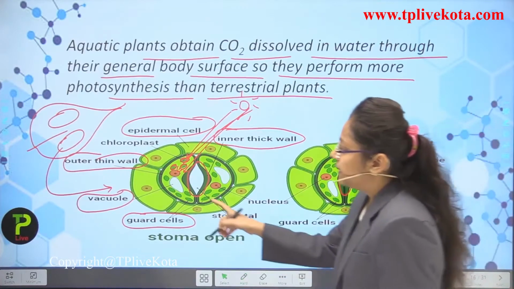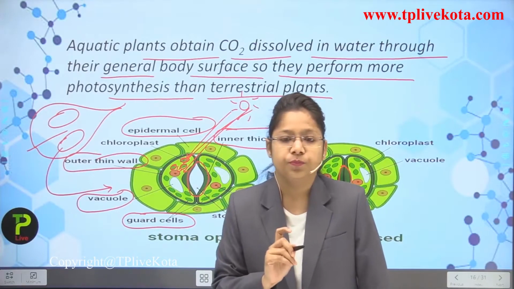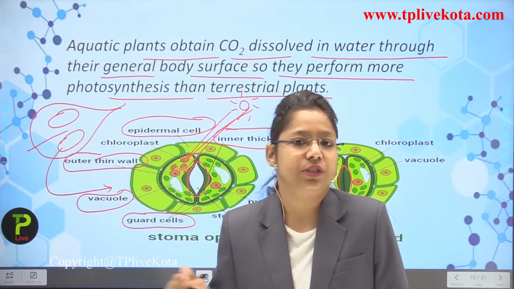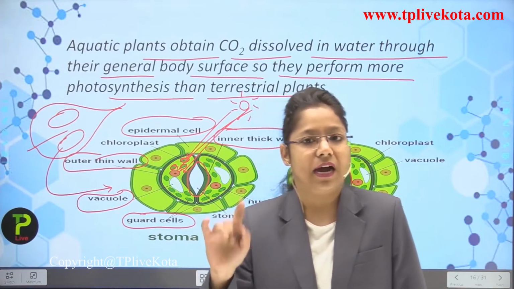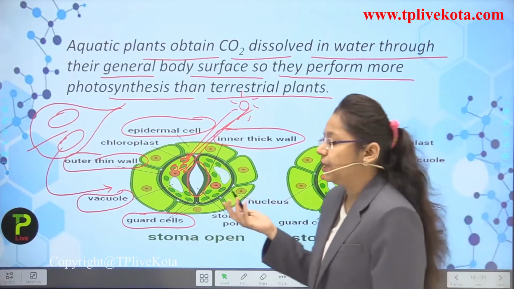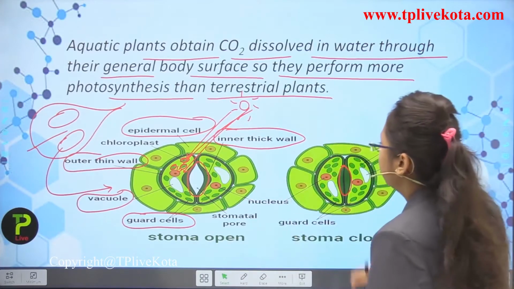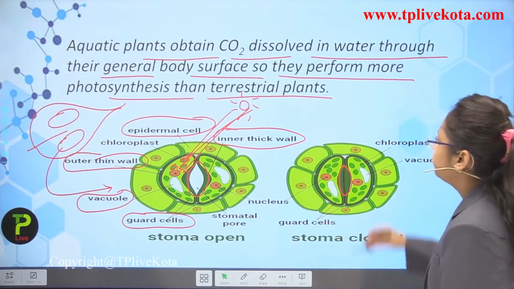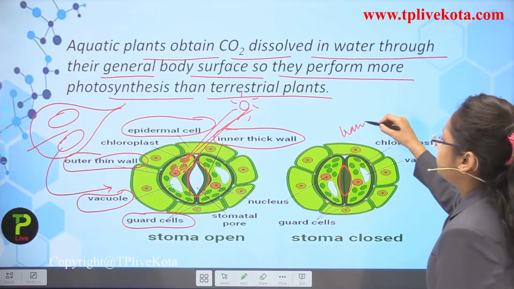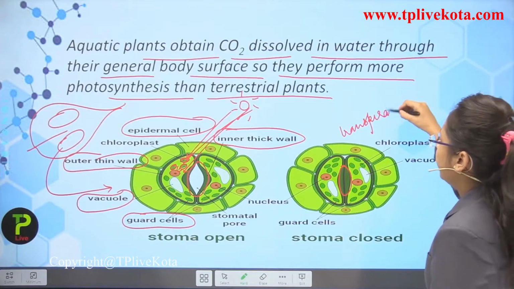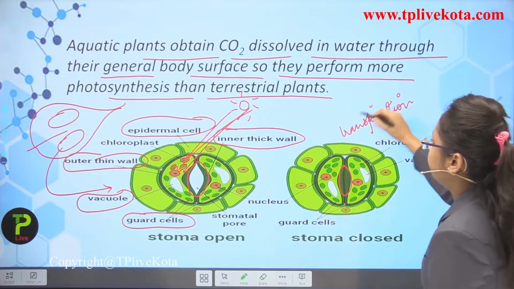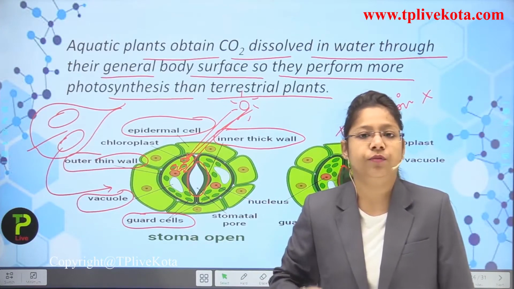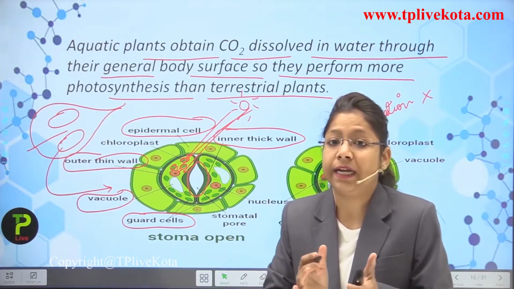Okay, now you can see here they are kidney shaped also. So sometimes they are also called kidney shaped. In some questions you can see that the guard cells are known as kidney shaped cells also. Okay, now what happens in the stomatal closing? The transpiration process, when it is completed. Okay, when the transpiration process is completed, now the plant does not have excess amount of water to remove, so these stomata will get closed.